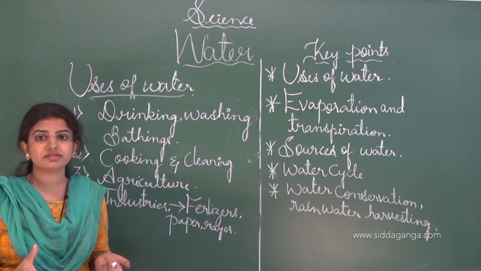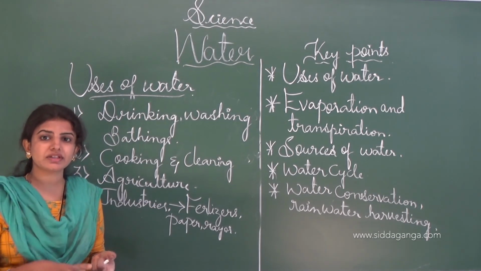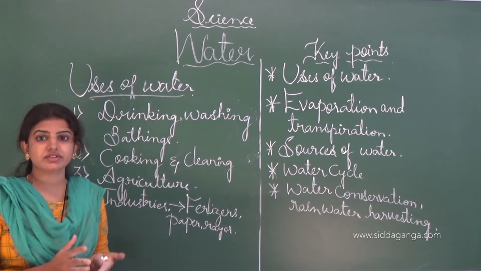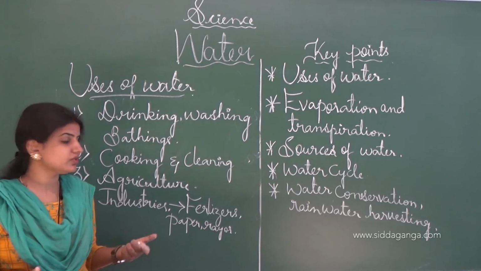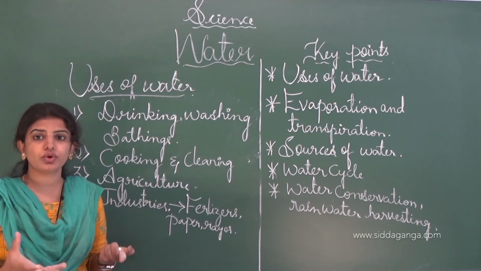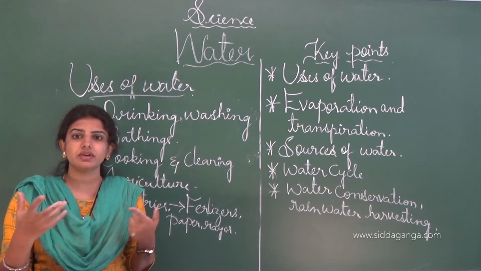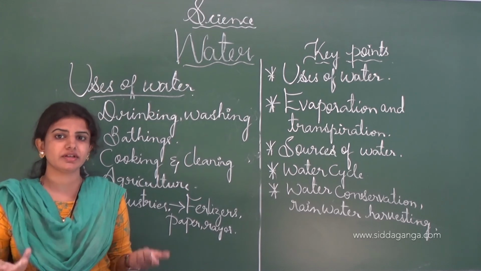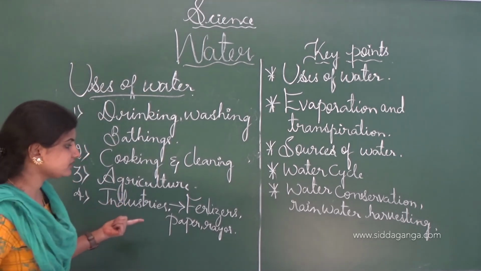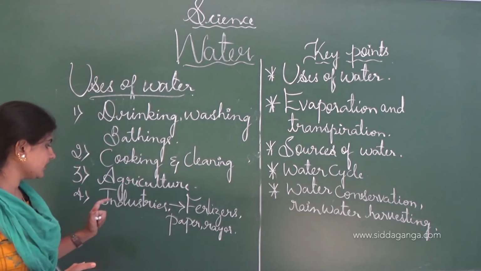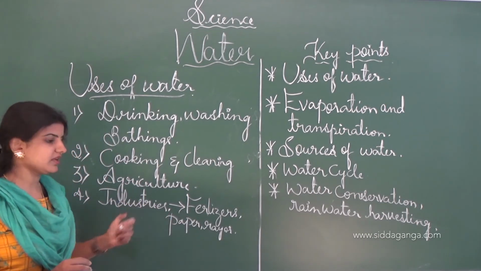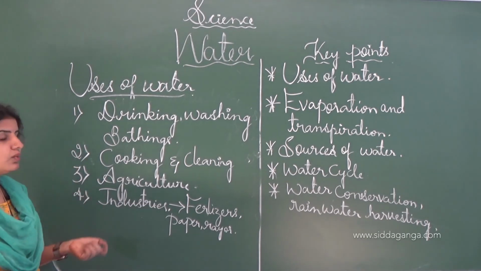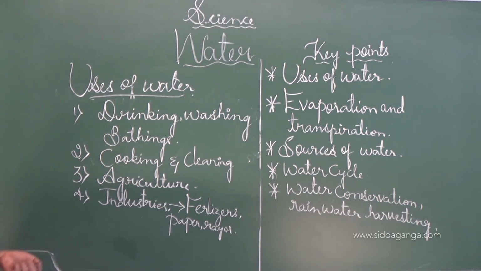See, for fertilizers, usually farmers sprinkle the fertilizers on the crop, so that a disease free crop will be produced, and there is no activity of microorganisms on the crop, and so growth and development will increase. And usually the farmers will fertilize the crop. And in the industry, fertilizers, paper as well as rayon are usually prepared. And these are the uses of water. See, this is all about the uses of water.